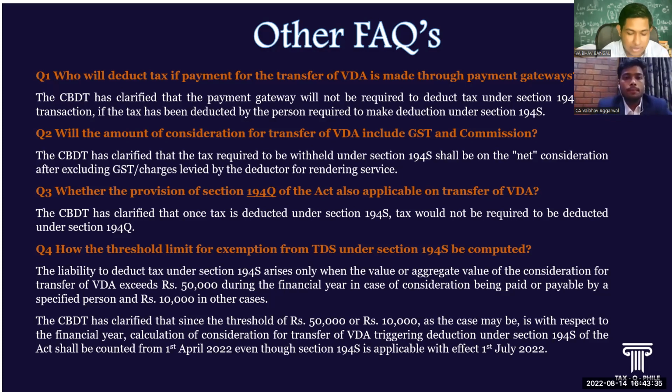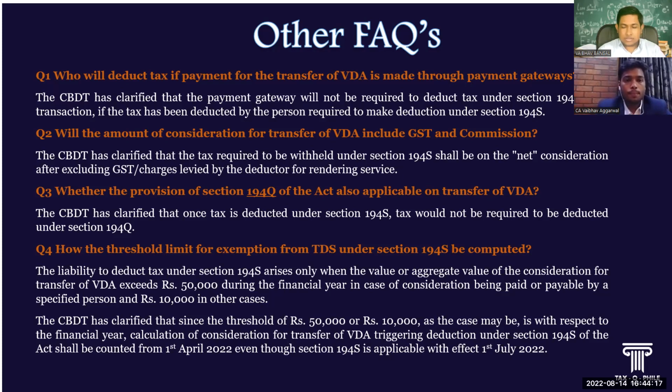Yeah, so this is it for our session, but we have certain queries from our users and subscribers, so I would like to please answer those queries. The first query is whether there is any methodology or way to compute the cost of acquisition for which the deduction is to be taken. No, the CBDT circular has not specified any methodology. However, the rates being traded at the exchange or marketplace are already at fair market value. So in order to compute that value, we can refer to the values appearing at the exchange or marketplace.